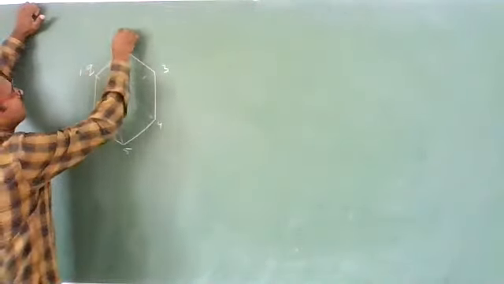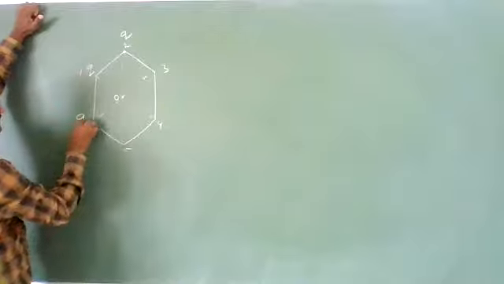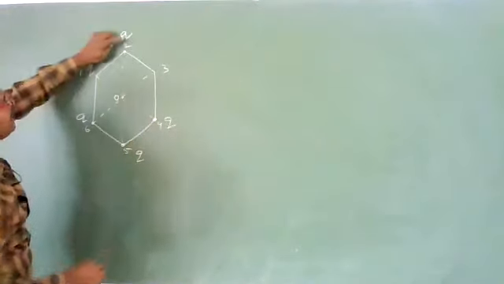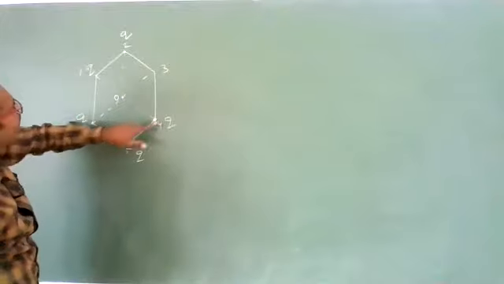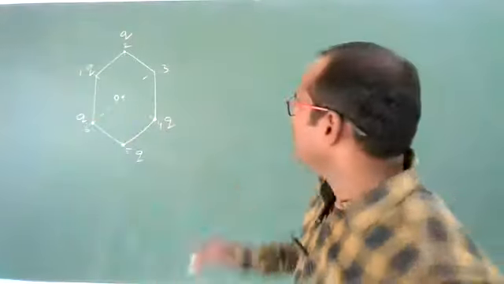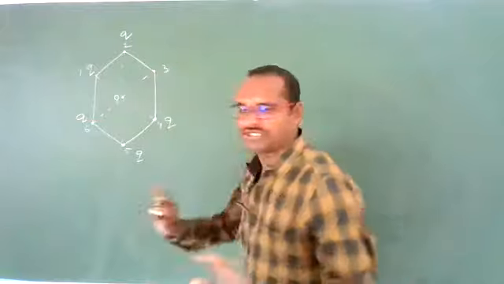Here also Q charge is there, here also, here also, and here also. Now how many? 1, 2, 3, 4, 5. 5 charges are there at 5 corners. One corner is empty. Here we did not keep any charge.